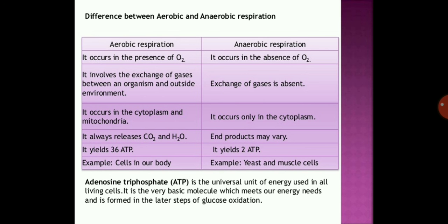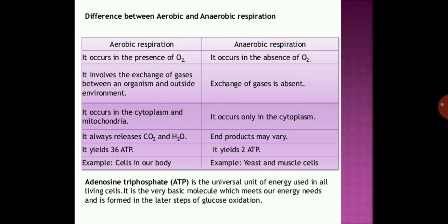Aerobic respiration always releases carbon dioxide and water. In anaerobic respiration, the end products may vary. You can see in the previous slide, correct? In one, alcohol was released, in the second, lactic acid was produced. So end products may vary. In aerobic respiration, 36 ATPs are produced, and in anaerobic respiration, only 2 ATPs are produced.